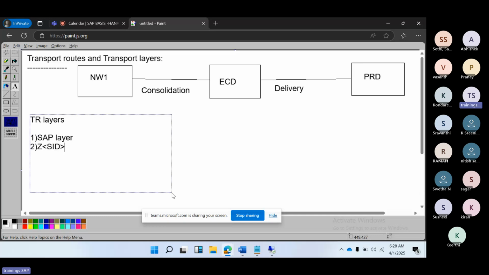The ZSID layer here. What is meant by the SAP layer? SAP standard objects will pass via this layer. Layer means lanes on the road. On the road, we have the layers. Maybe you have observed this on national highways. On top of the road, you have the lanes.